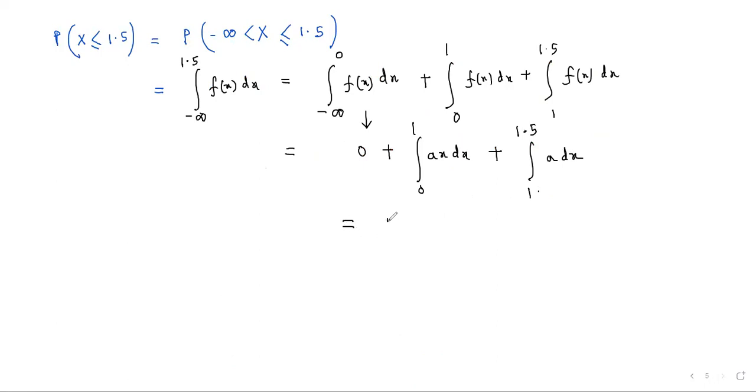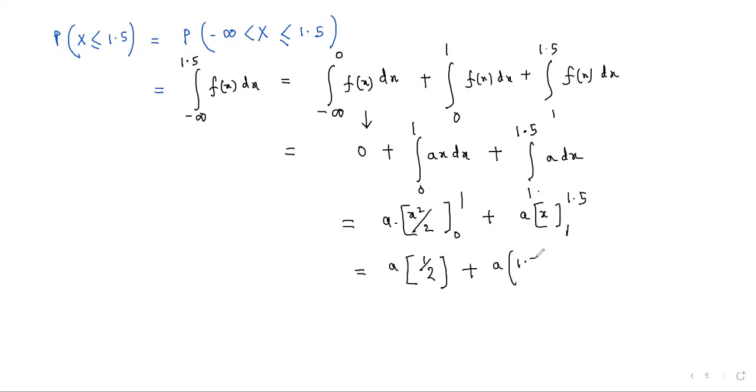Now you are going to integrate it. It will be a times x square by 2 from 0 to 1, plus ax from 1 to 1.5. Putting in the limits, that is 1 square by 2, which is half, minus 0 square by 2, and then 1.5 minus 1. So this will be a by 2 plus a into 0.5, that is a by 2.